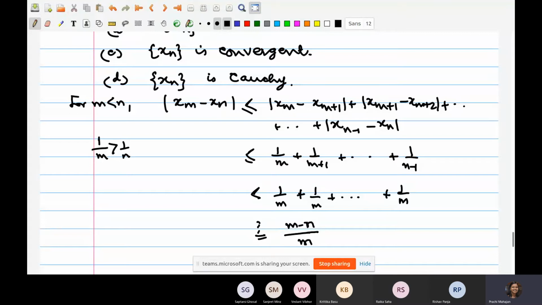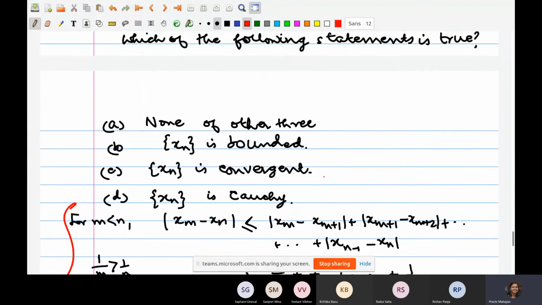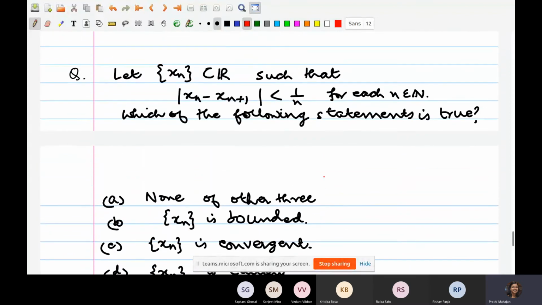Yes. Yeah, but you are trying to explore what is happening to the question. So this analysis of yours should actually hint you to something like this. You're looking at 1 by n's. So let's try some examples. Do you know some sequence which would satisfy this condition here, that xn minus xn plus 1 is strictly less than 1 by n?